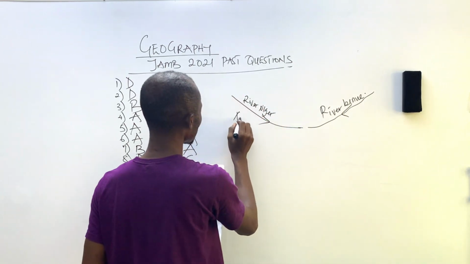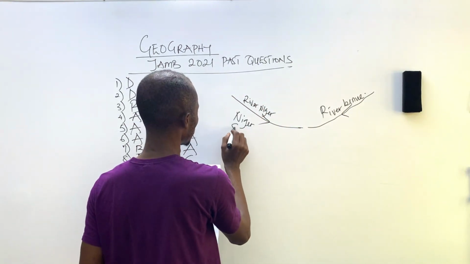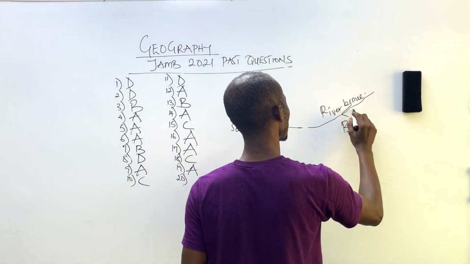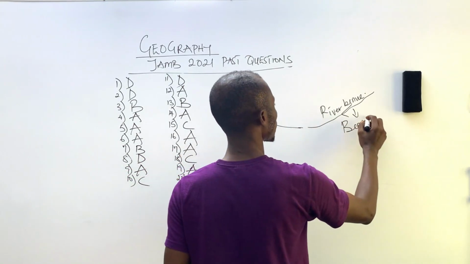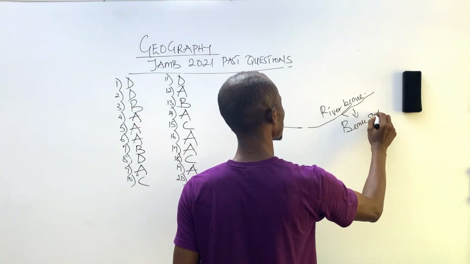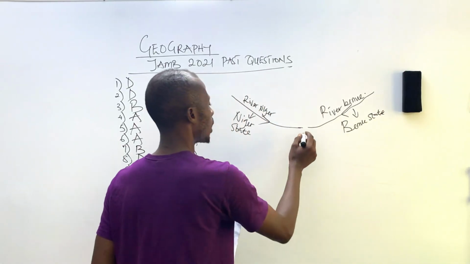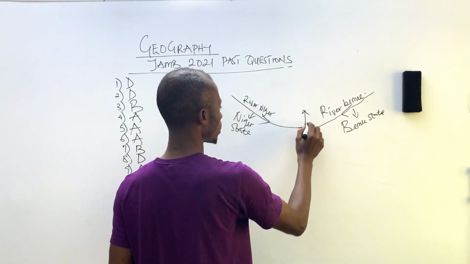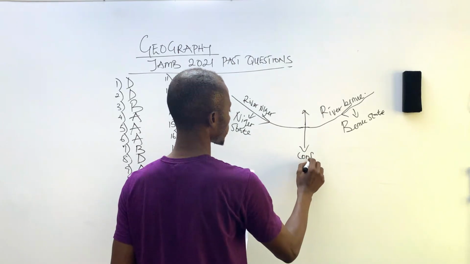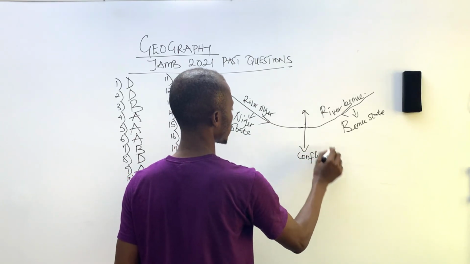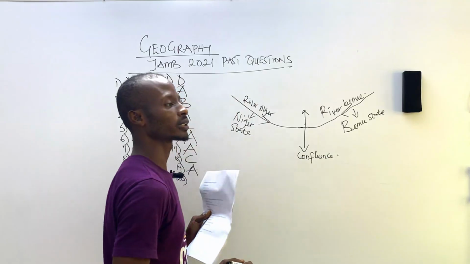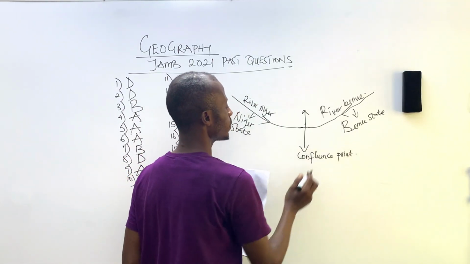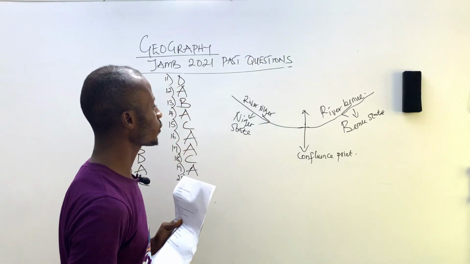River Niger is located in Niger State of Nigeria, and River Benue is located in Benue State. Now, the point where these two rivers meet is called a confluence point.